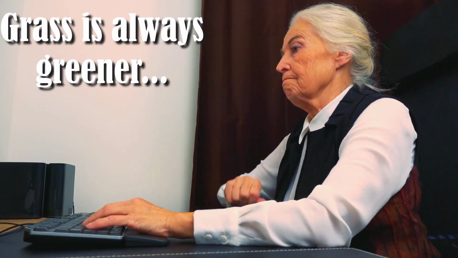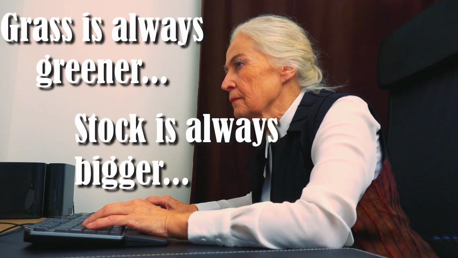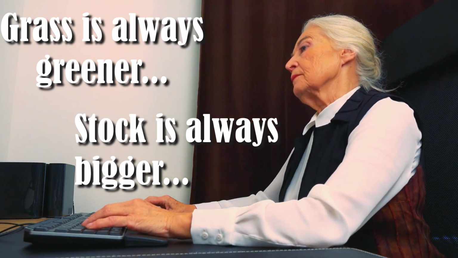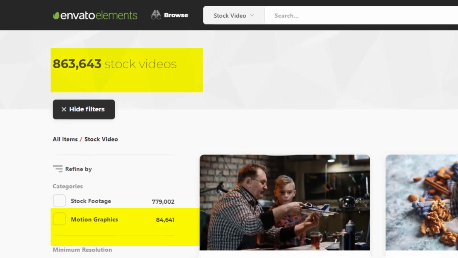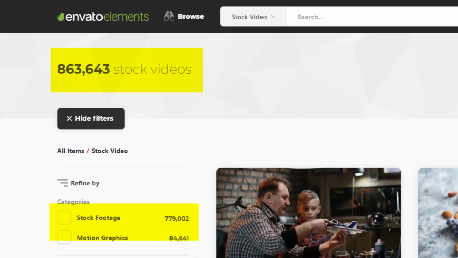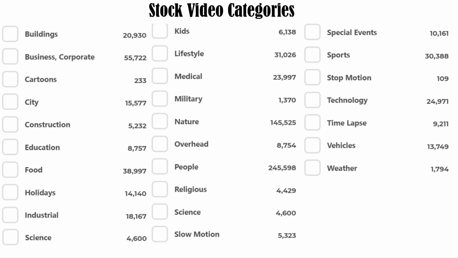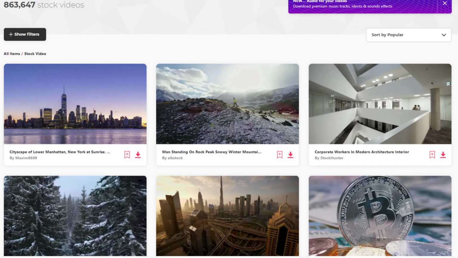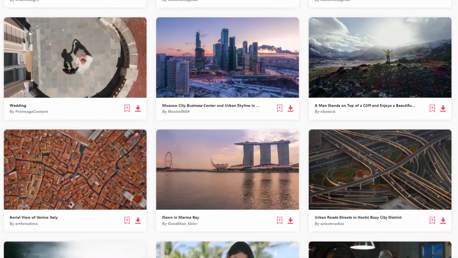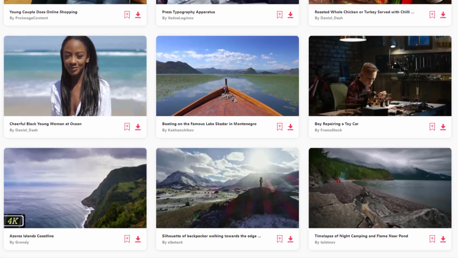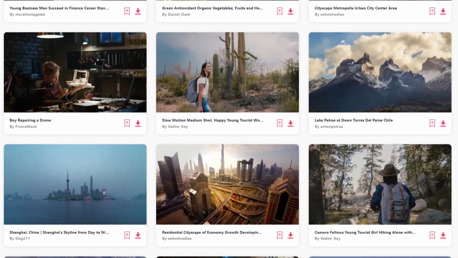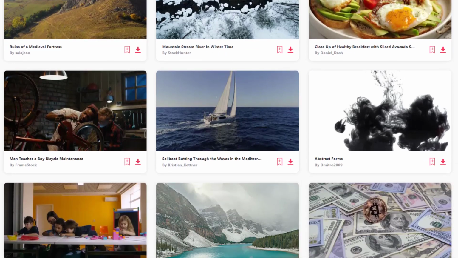I've also seen some people complaining about how the video and images library is smaller compared to big stock websites. I personally often find myself overwhelmed by the size of the Envato Elements library and the quality of the assets, and I don't remember a time when I couldn't find what I needed there. But if you're looking for unique stock footage and willing to pay hundreds of dollars for a single file, then yeah, you should definitely check other sites.